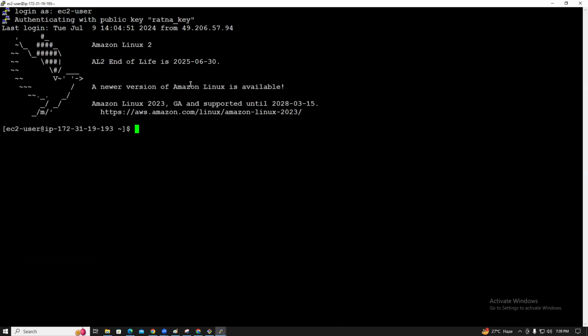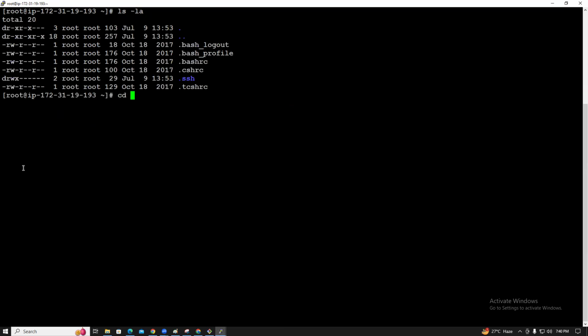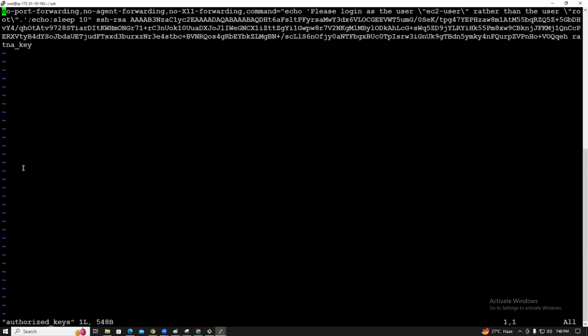So here, sudo su means super user do, switch user. So we are switching to the root user. So cd. Here also ls -la. So the .ssh directory is there. Go to the .ssh. There is authorized keys. So you need to copy the key. Shift G, guys. You can execute the command shift G. No worries, guys.